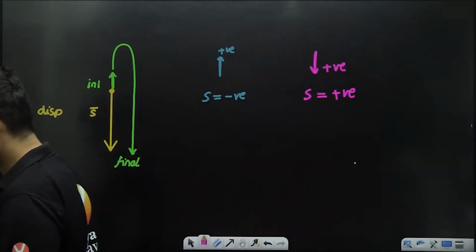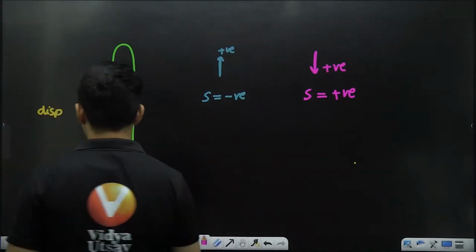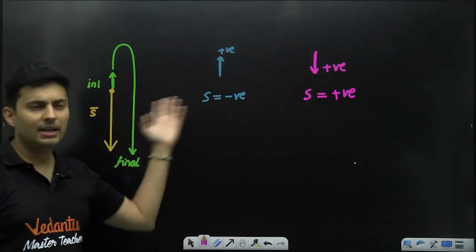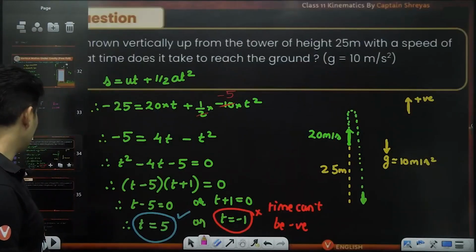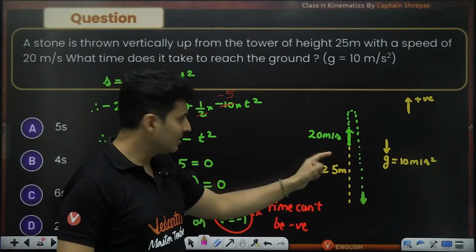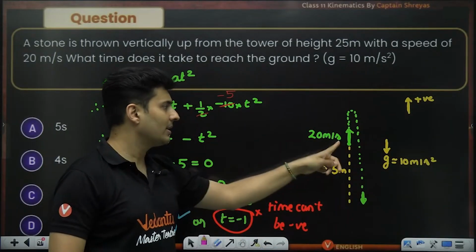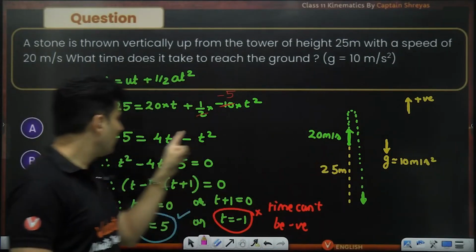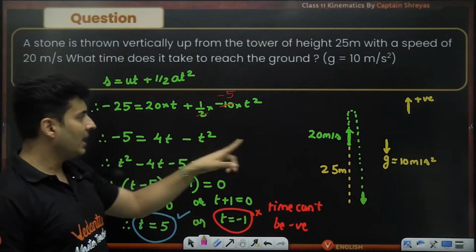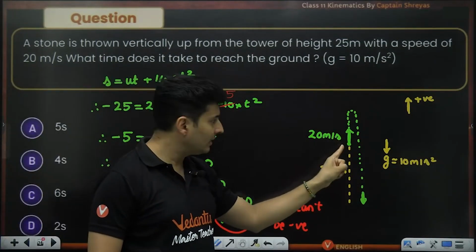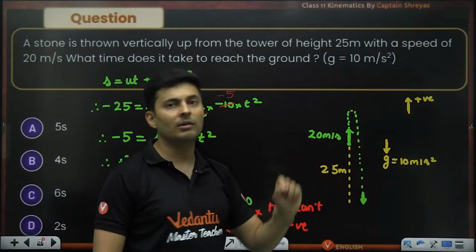Now, clear? Yeah. When to take displacement negative or positive, it's completely a sign convention, a matter of choice. So here I've chosen upwards as positive. So displacement is negative, but initially I've thrown up. So because I put U as positive 20, this time takes into account that the ball will first go up and then come down.